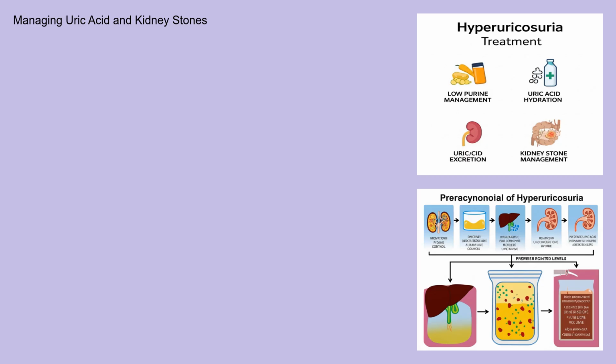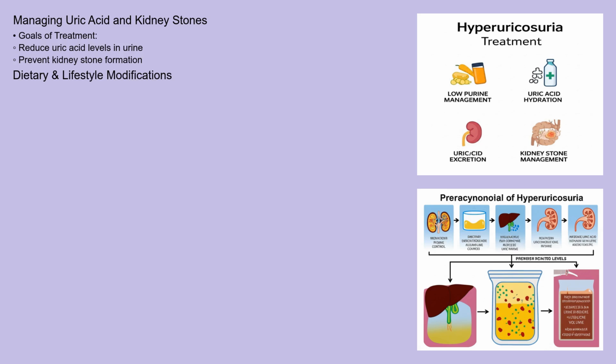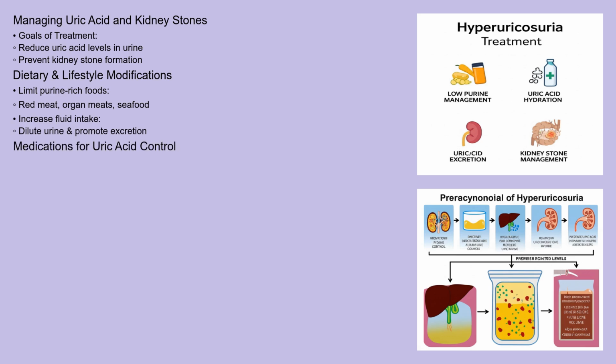The primary goals of treatment and management are to reduce uric acid levels in the urine and prevent the formation of kidney stones. Dietary modifications are often recommended, including limiting the intake of purine-rich foods such as red meat, organ meats, and seafood. Increasing fluid intake to dilute the urine and promote uric acid excretion is also important. Medications such as allopurinol may be prescribed to reduce uric acid production. In some cases, medications to increase uric acid excretion, like probenecid, might be used.